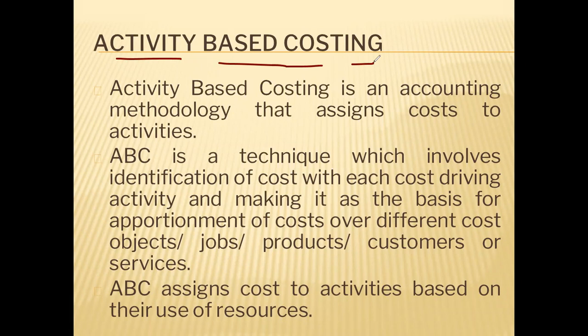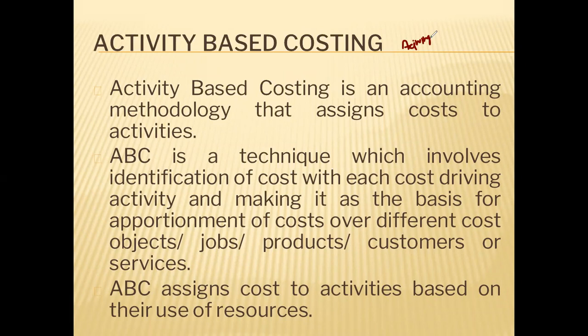Second, we will have to calculate the resources required for that activity. Third will be the cost for doing that activity. Based on this, we will find out the activity based rate, and based on that rate, we will allocate it to the different products. So first we will find out the activity, then the resources required to do that activity, and third, the amount required for doing that activity.